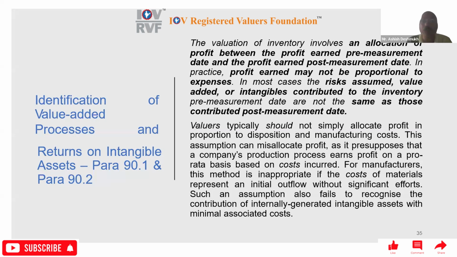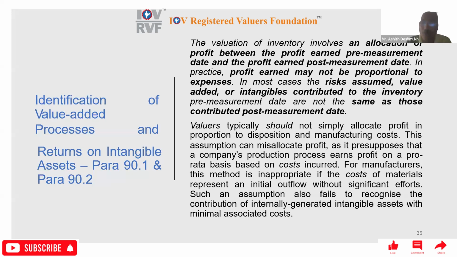So valuers typically should not simply allocate profit in proportion to disposition and manufacturing cost. These assumptions can misallocate profit as they presuppose that a company's production process earns profit on a pro rata basis based on the cost incurred.